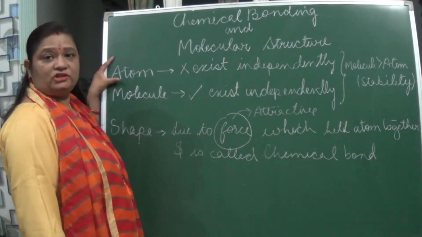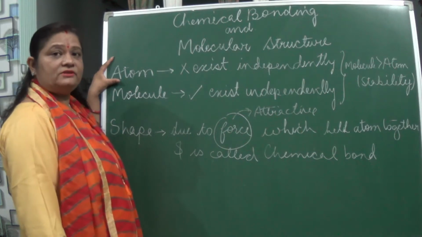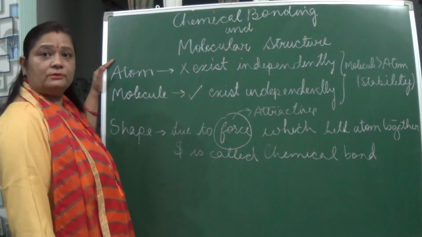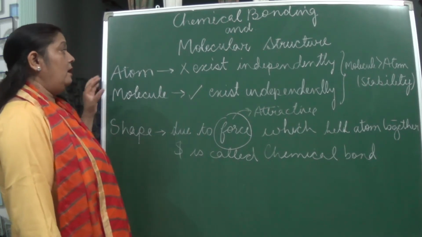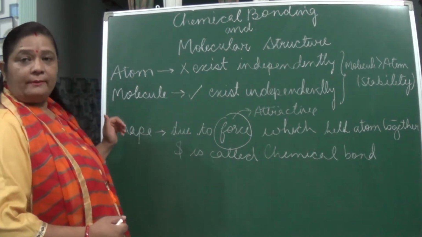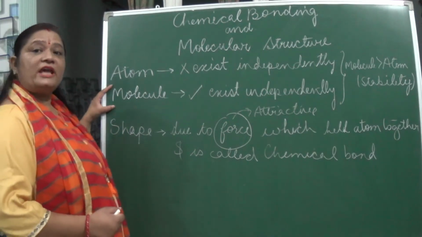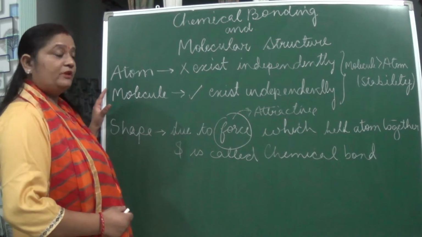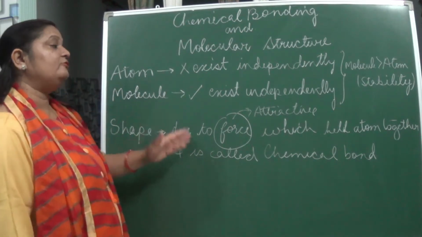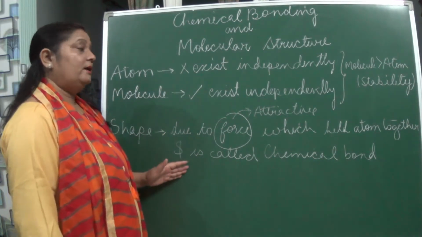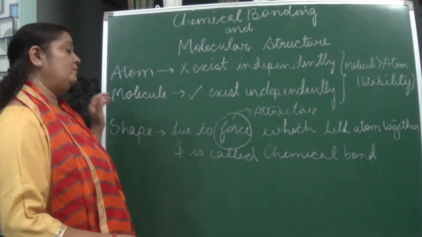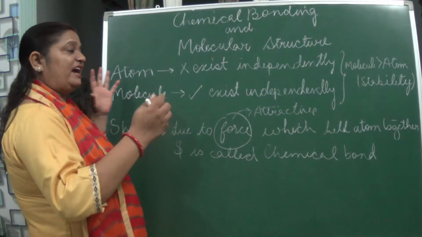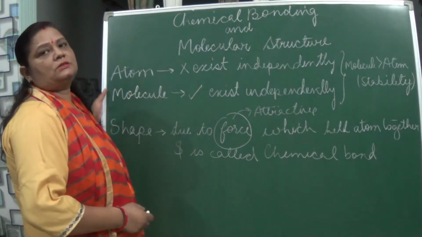An atom doesn't have any shape. Why? We have studied in the previous chapters about the probability of finding the electrons, and that can't give it a shape. But what happens in the case of a molecule? Here we see the shape. Why? This is due to the attractive force which held the atoms together, and that attractive force which held the atoms together is called what?